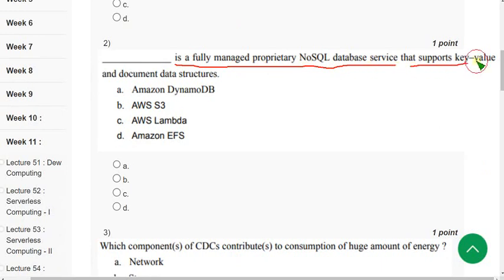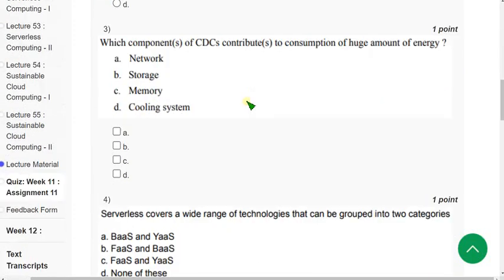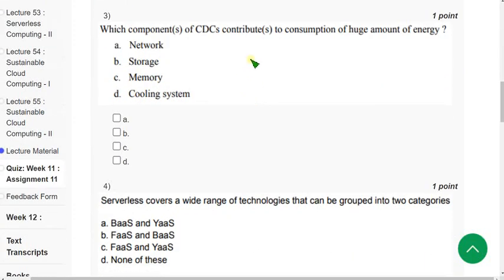Dash is a fully managed proprietary NoSQL database service that supports key value and document data structures. So for the second question, the probable answer is option A guys, Amazon DynamoDB. So mark option A. Third question now.